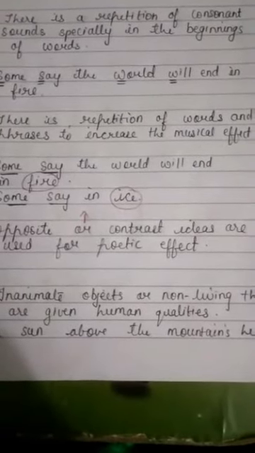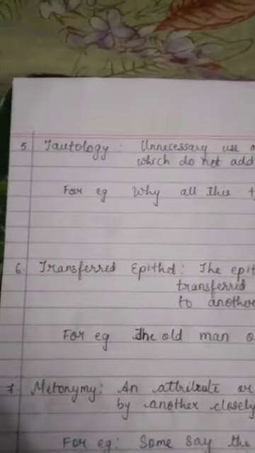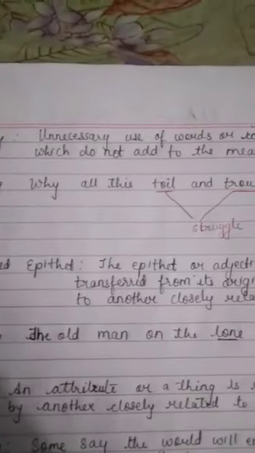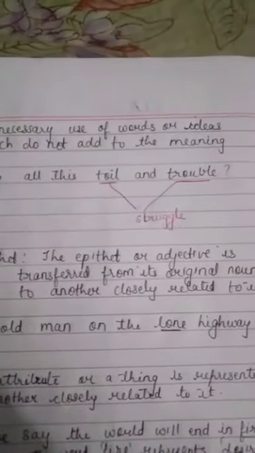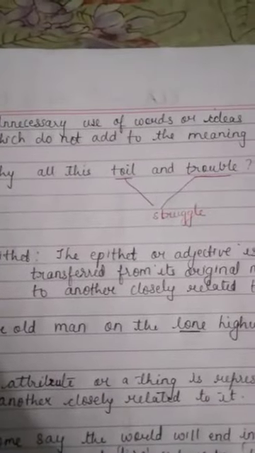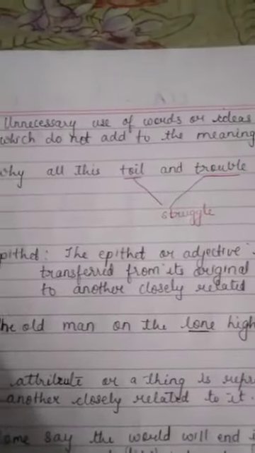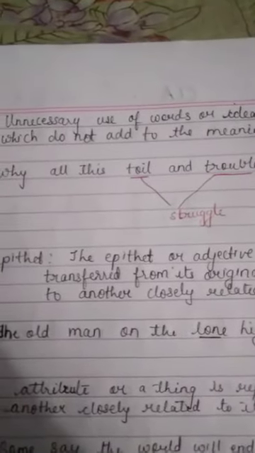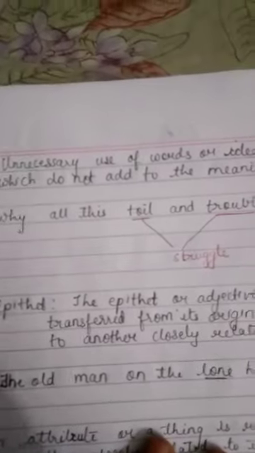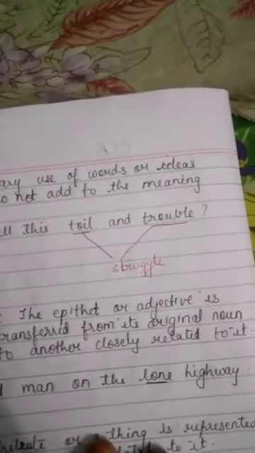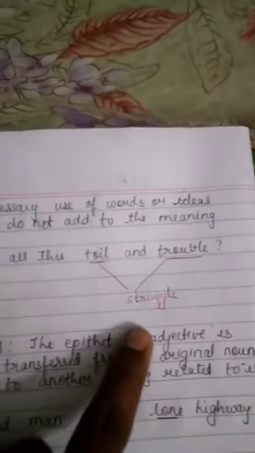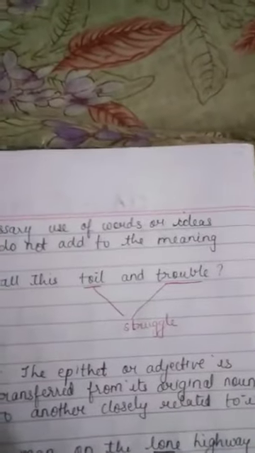Is it clear with that? Okay, now moving forward, the next one is tautology. Now, what is tautology? Tautology means unnecessary use of words or ideas which do not add to the meaning. That means unnecessary use of words which have the same meaning. Now, for example, why all this toil and trouble? Now you can see I have made an arrow and have written what this toil and trouble means.